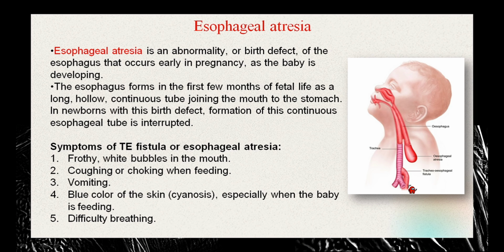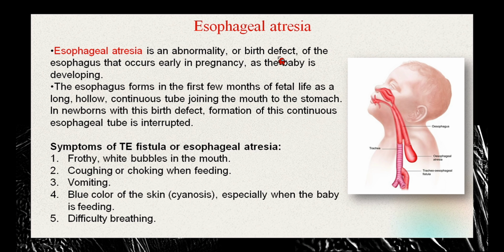It is discontinued, and in some cases there can be formation of a tracheoesophageal fistula. A fistula is an abnormal connection between two structures. So in this case you can see the esophagus is in connection with the trachea, forming a tracheoesophageal fistula.